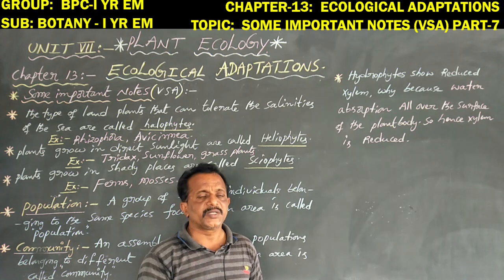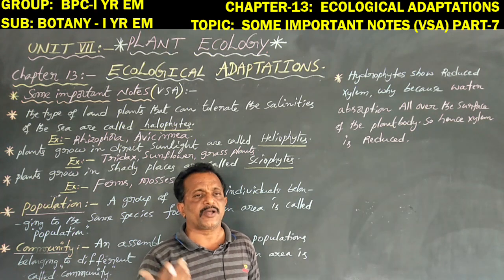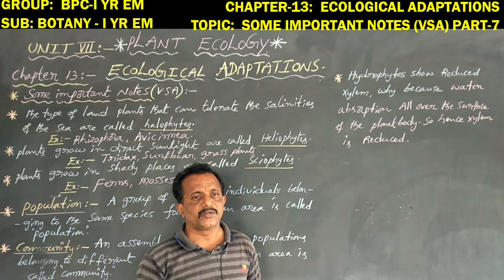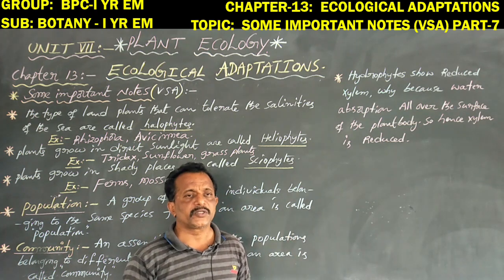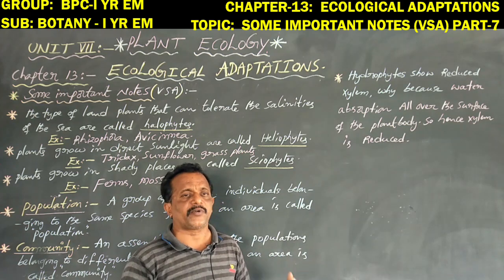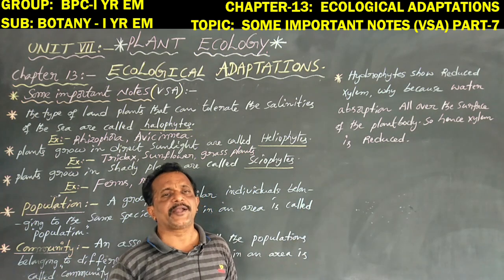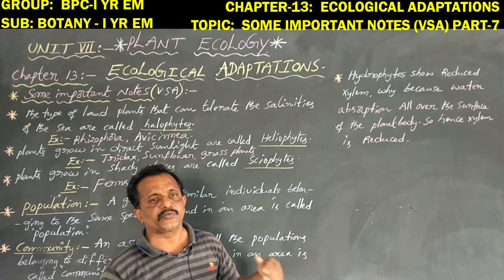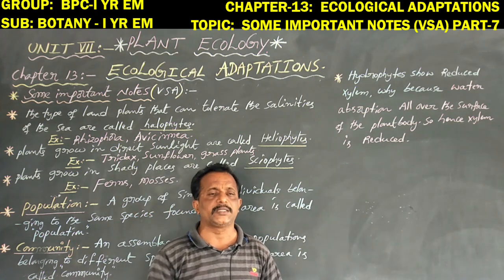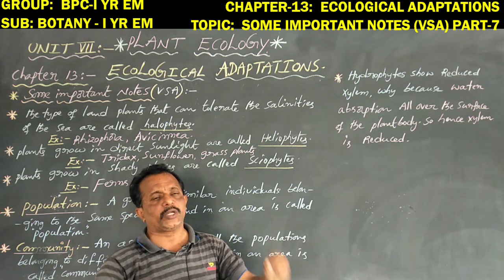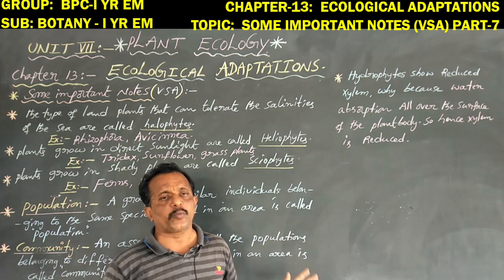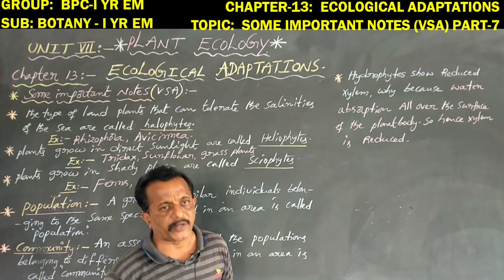So in this case, xylem is not required, not essential. Why? Because these plants grow in water, so water molecules are easily absorbed all over the surface of the plant body. So xylem is poorly developed, but phloem is relatively better developed. So xylem is totally reduced in all hydrophytes, in all aquatic plants.